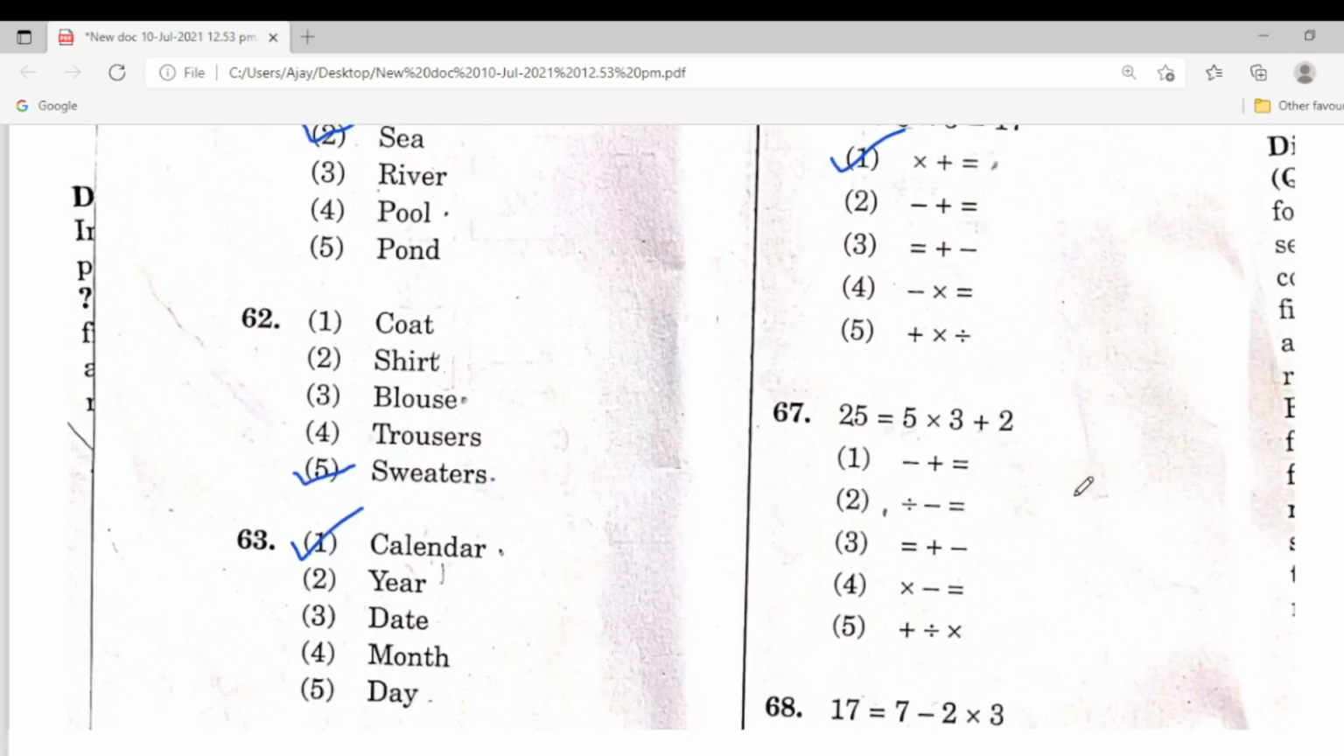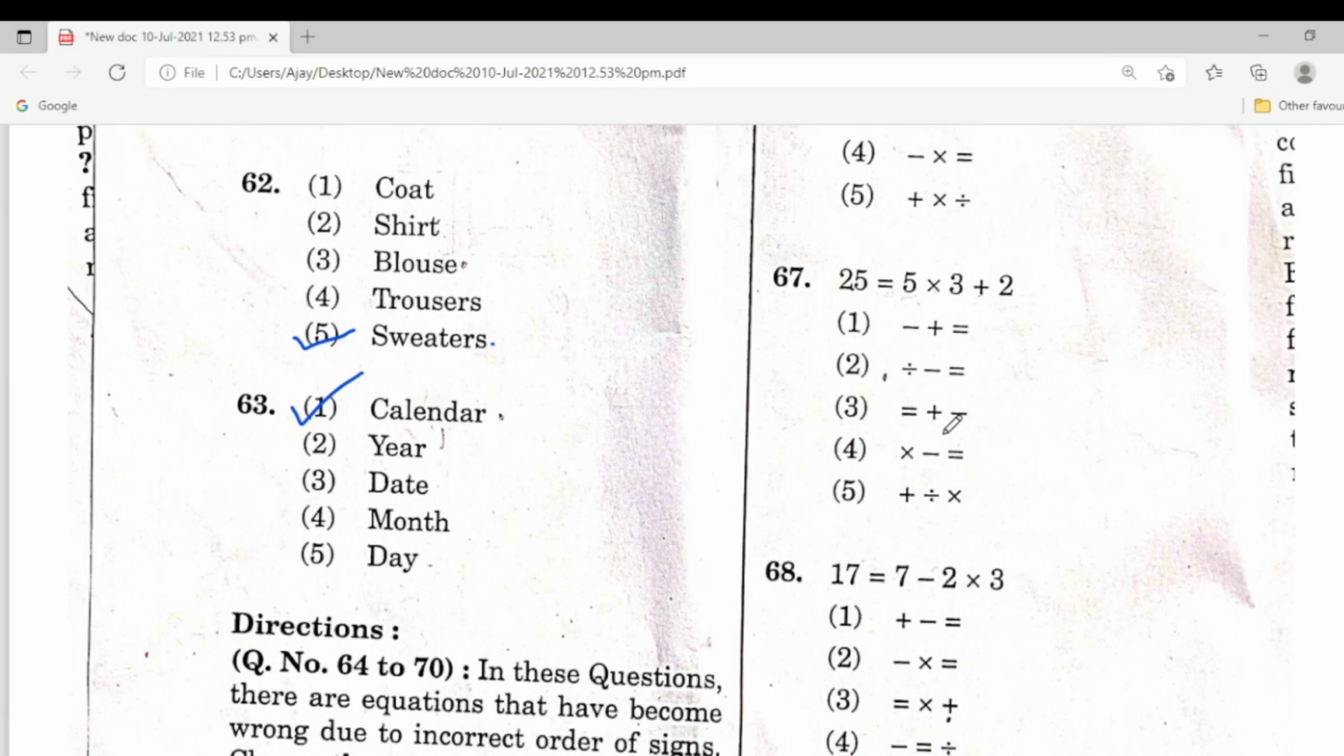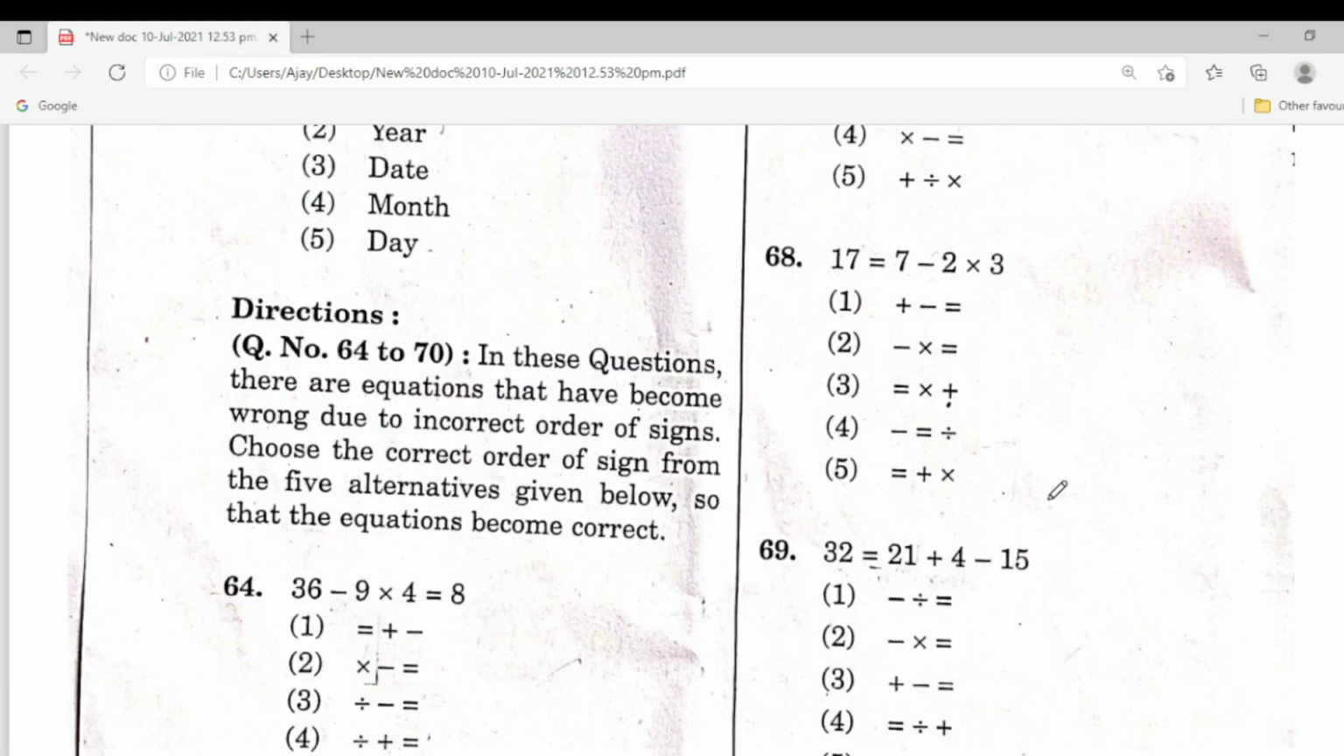Next one, 67, the second one is the correct answer. 68, the second one is the correct answer. Now check, for example, in the place of is equal to, this is the answer. Minus, into, and is equal to. So you see 17 minus 7, 10.